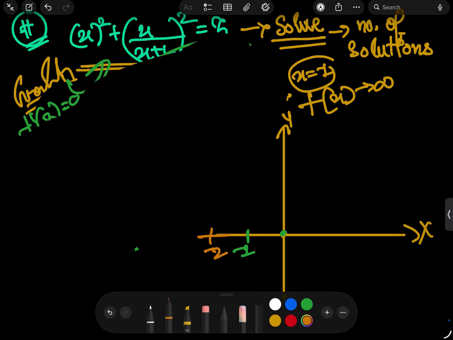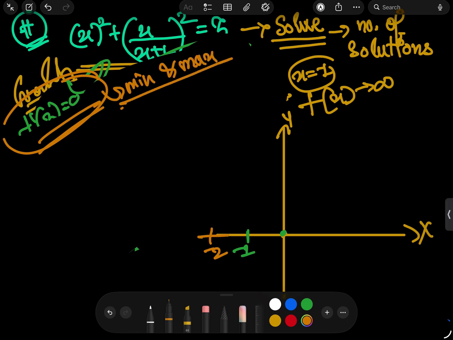I just differentiated the function to find the minima and the maxima. If you differentiate this particular function to find the minimum and the maximum, you will get that at x equals minus 2 it is having a minima, at x equals 0 it's having a minima, at x equals minus 1 it will have a maxima here at infinity. And this will be the situation of this graph if I'm not wrong.